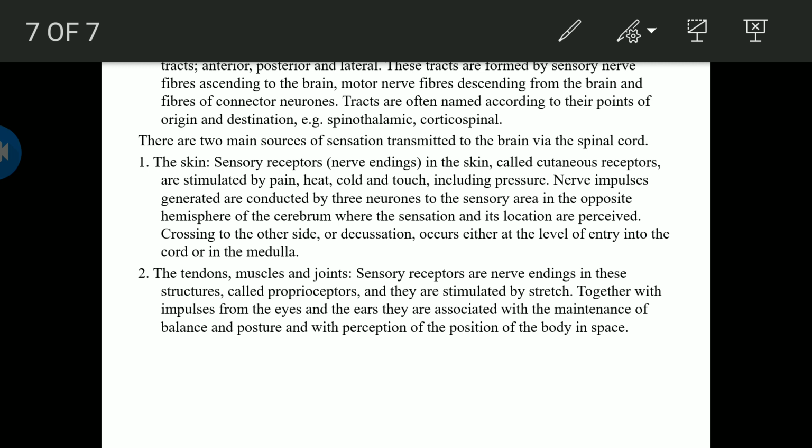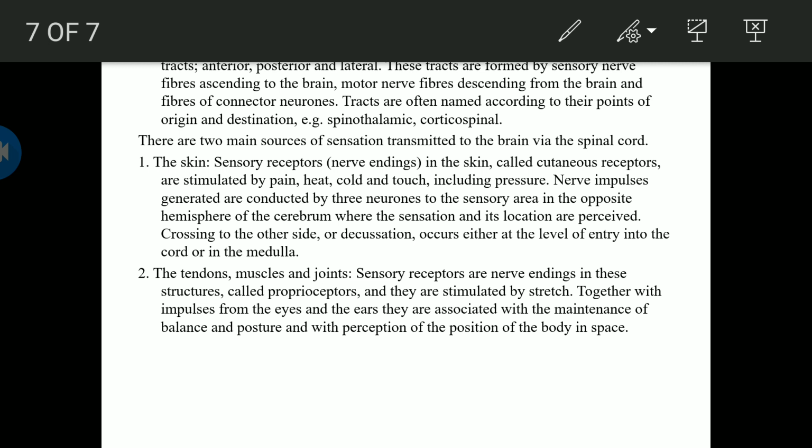Crossing to the other side, or decussation, occurs either at the level of entry into the spinal cord or in the medulla oblongata itself. Decussation means crossing, that is, the right side of the brain will control the left side of your body and the left side of the brain will control the right half of your body.